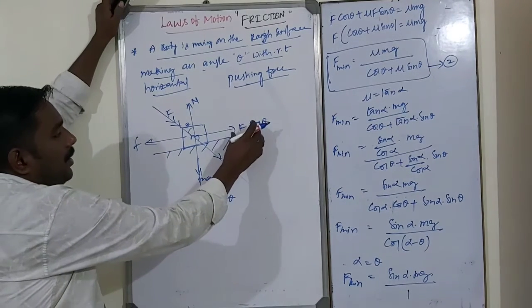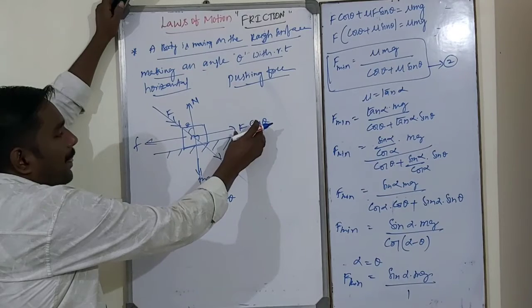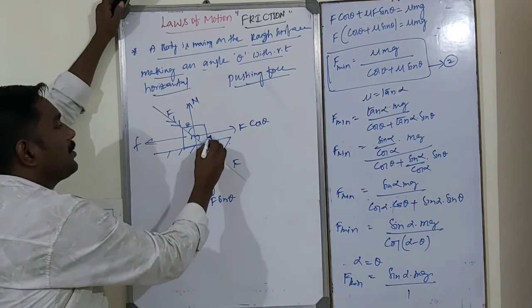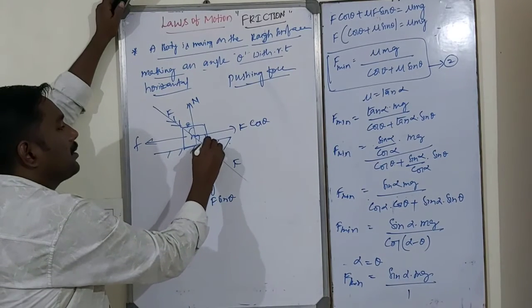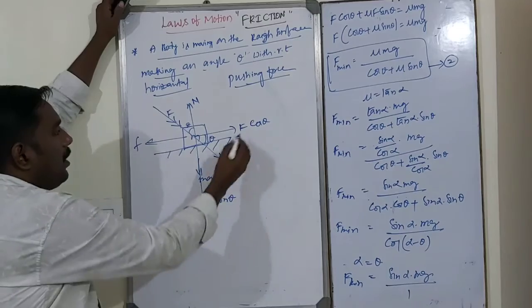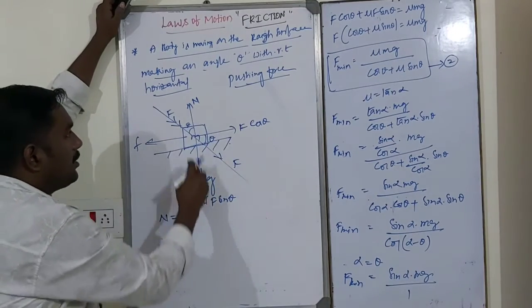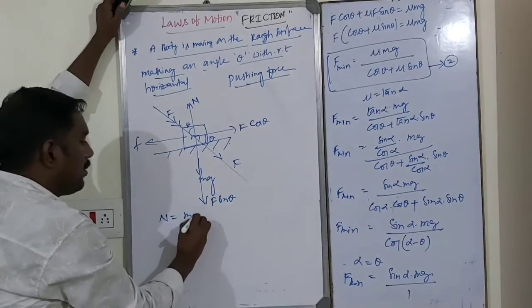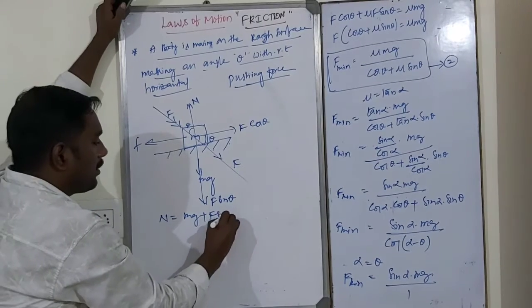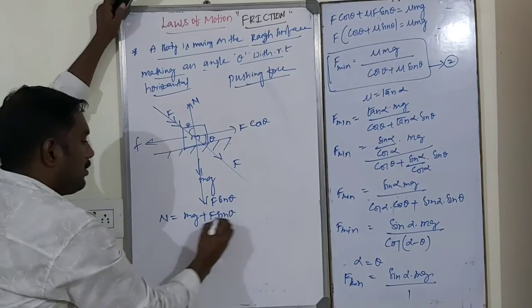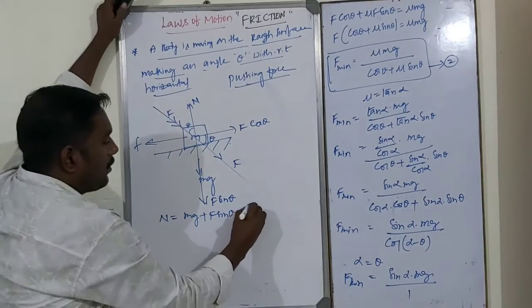Now see, applied force, of course, this is also theta. This is also theta. Now from the figure it is clear, N is equal to mg plus F sin theta. So this is equation number 1.